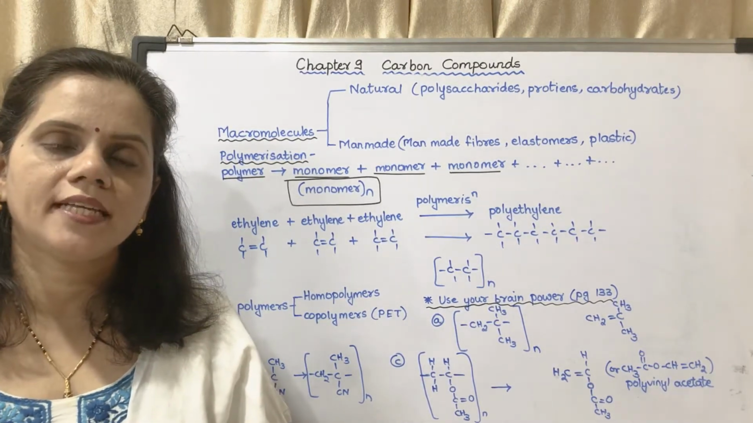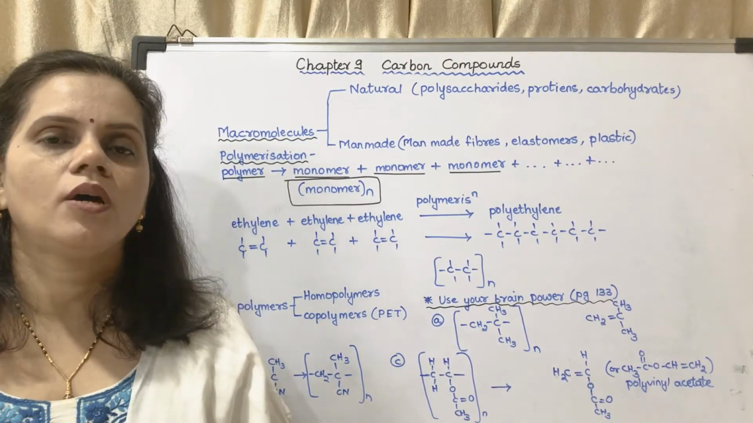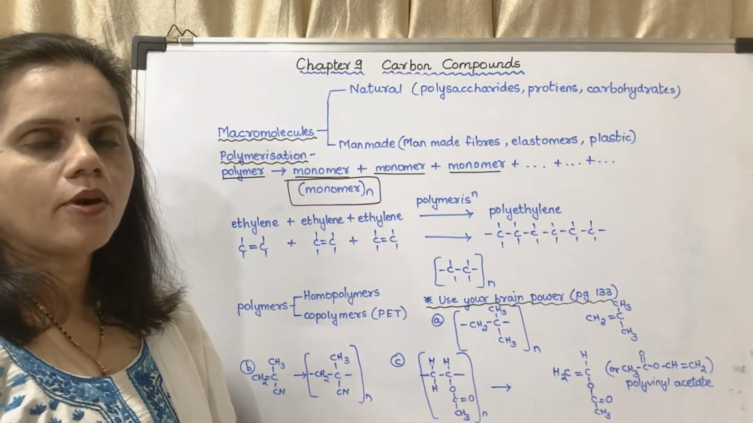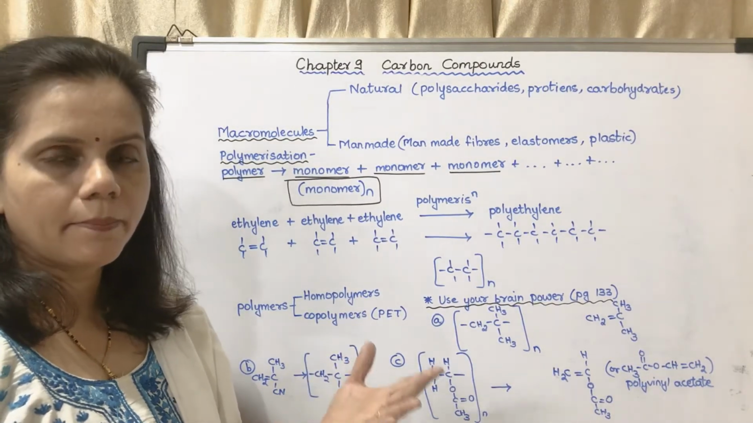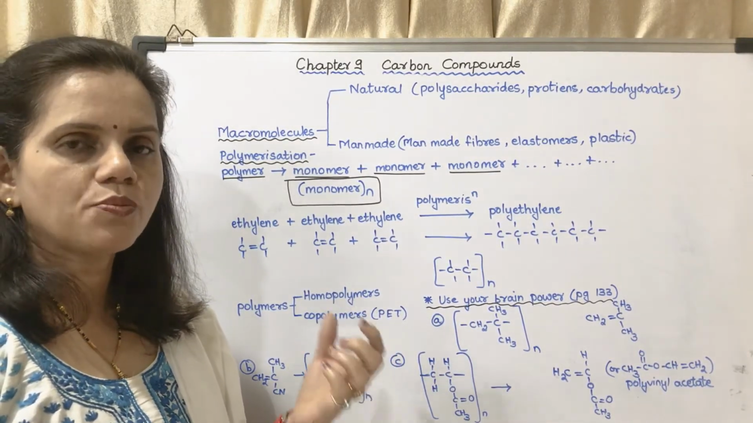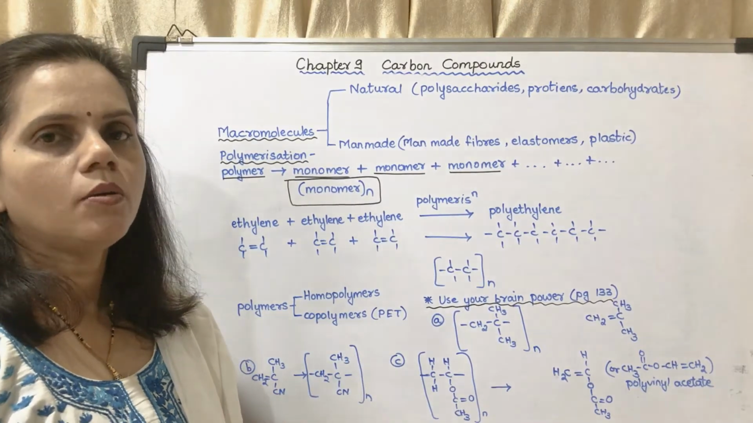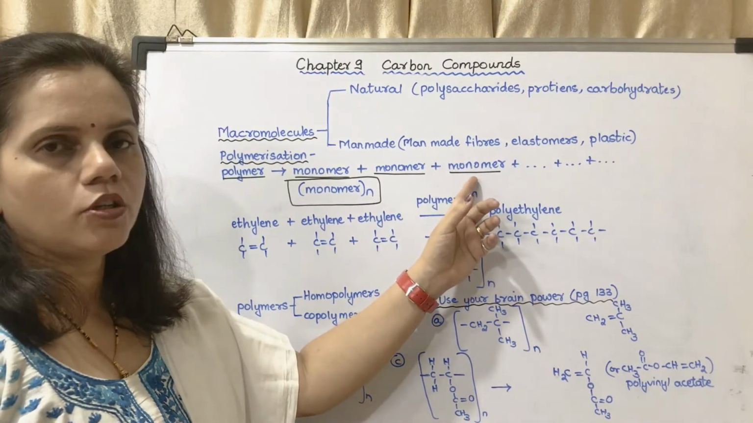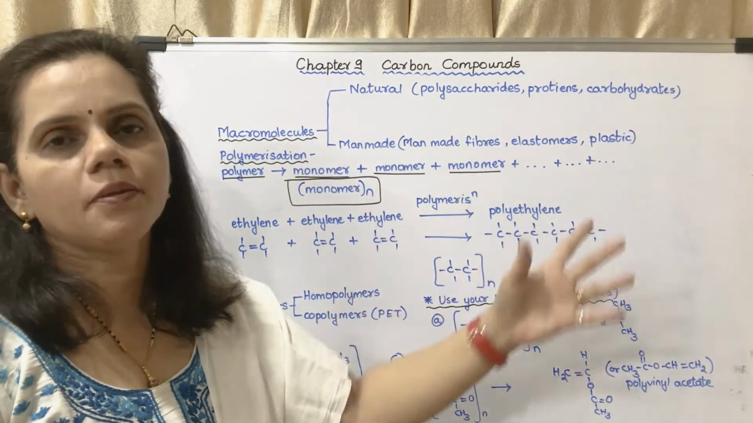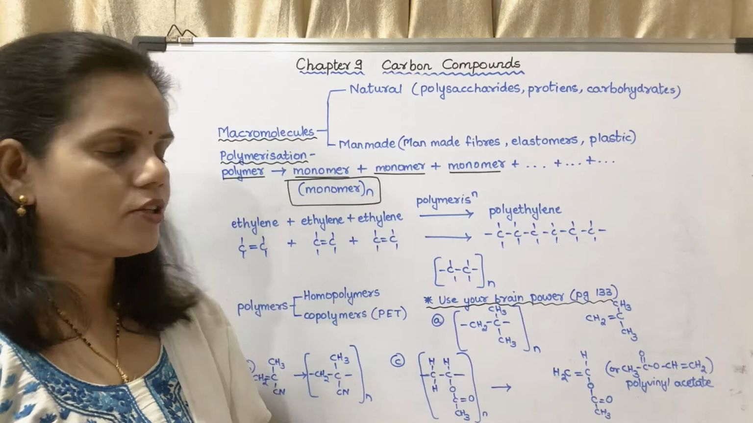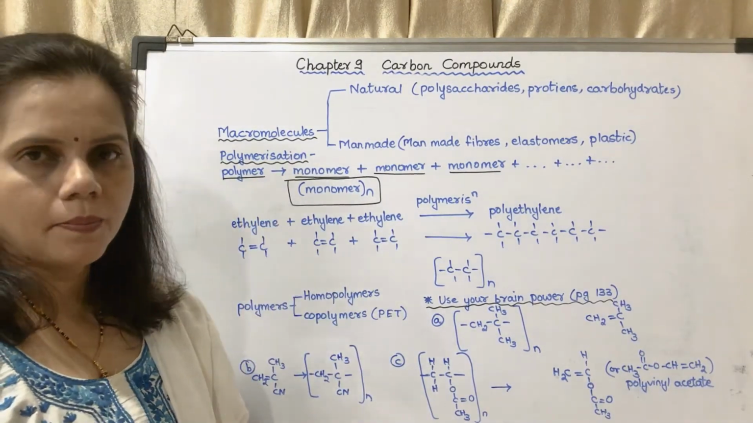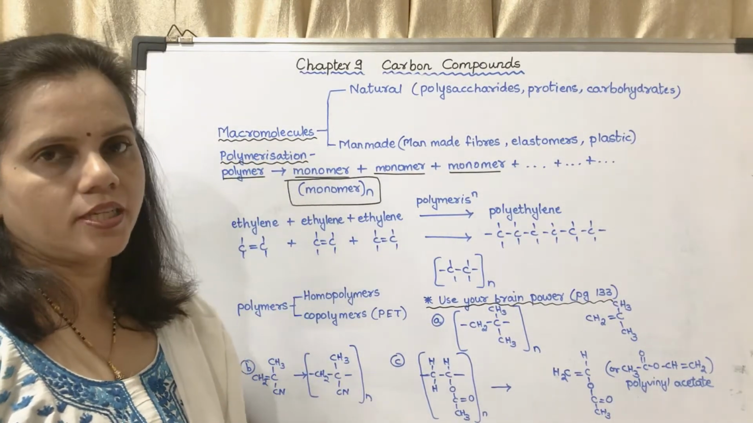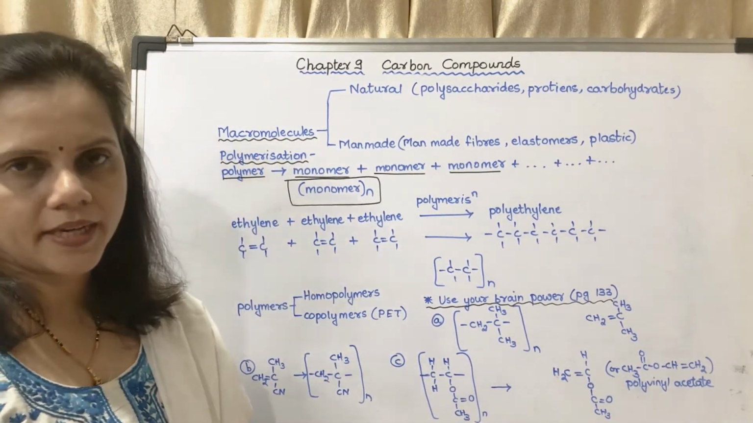Now we may move on to the next term, that is a polymer. Now what do you mean by a polymer? Polymer is a big compound which is made up of small units called monomers. So one monomer plus another monomer plus another monomer and many monomers combine together to make a polymer. So many monos makes a poly. This process is said to be polymerization.